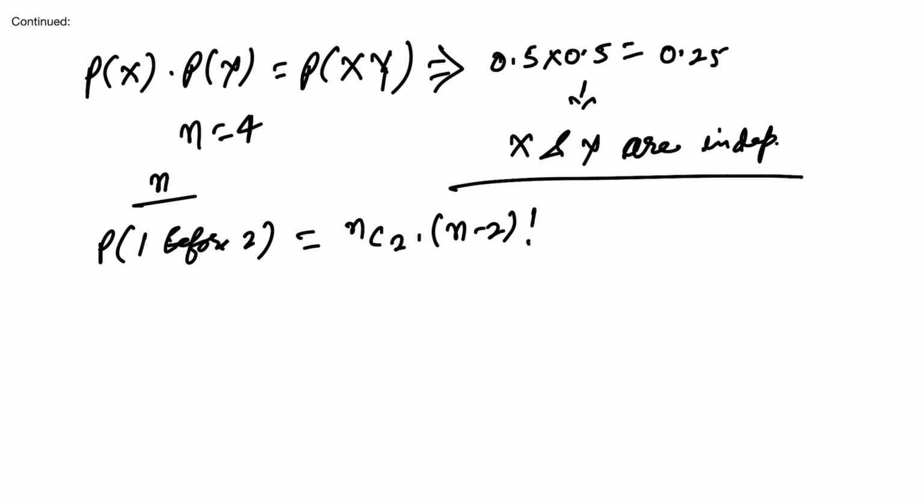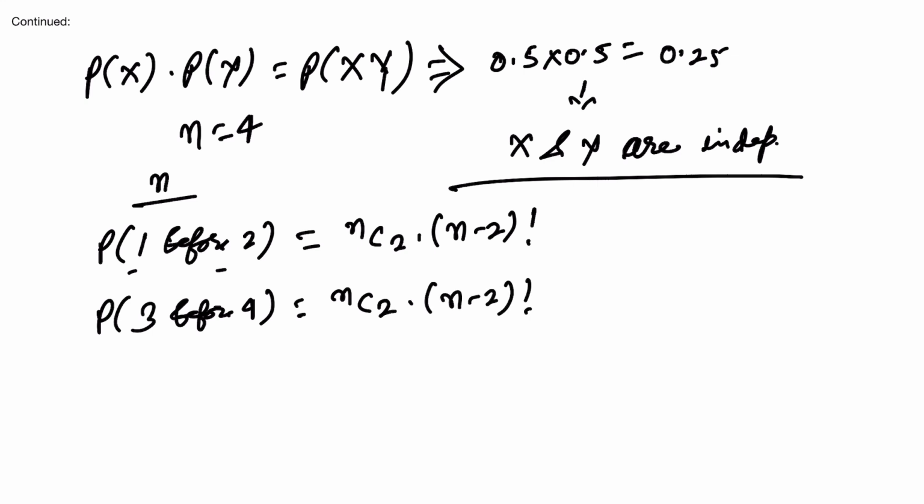We have to select two numbers, and apart from those two numbers, the other positions can be anything. In the same way, probability of 3 before 4 will also be (n minus 2) factorial.